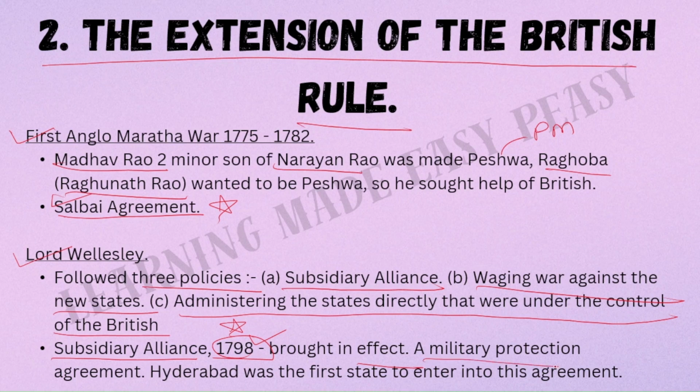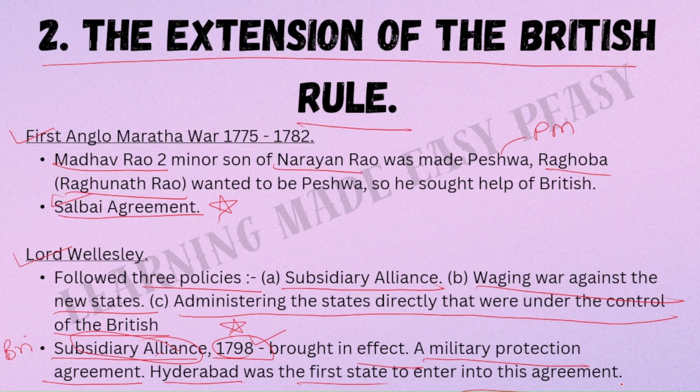It was nothing but a military protection agreement that was given by the British to any Indian state that would accept certain conditions of this subsidiary alliance. And Hyderabad was the first state to enter into this agreement. It was not just Hyderabad.